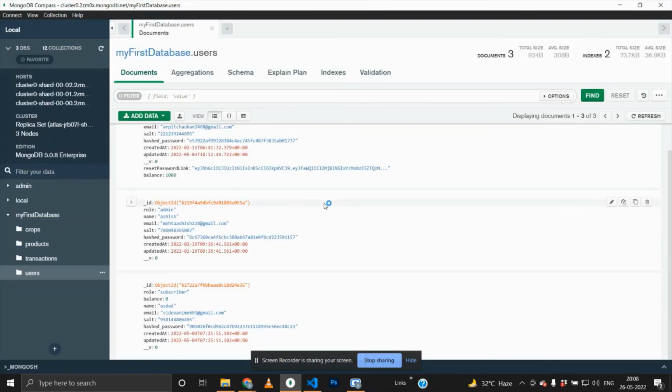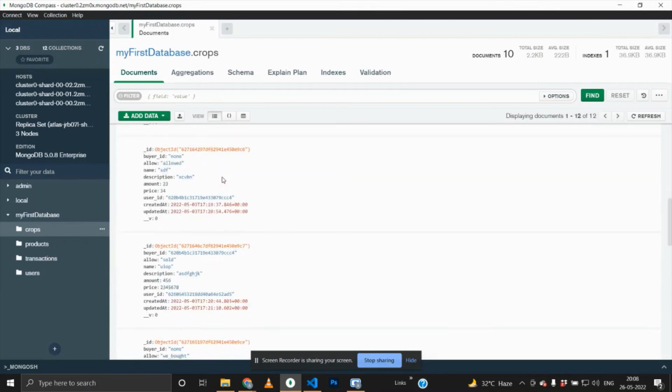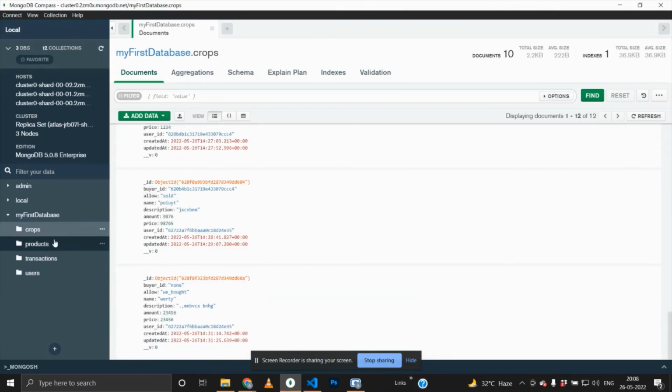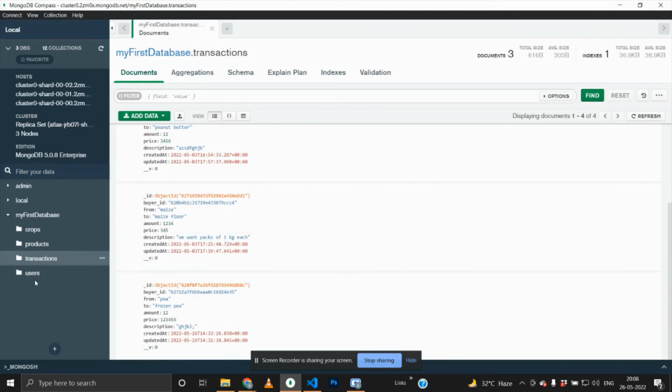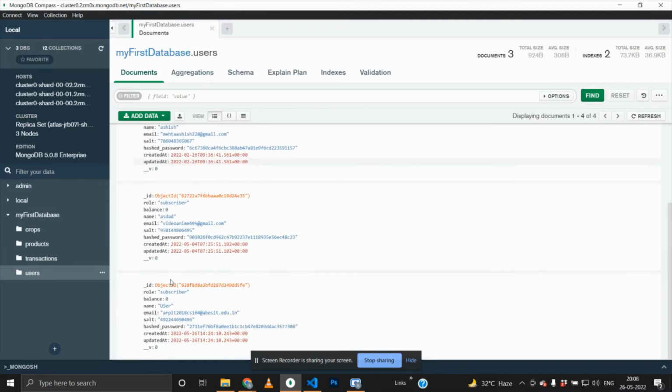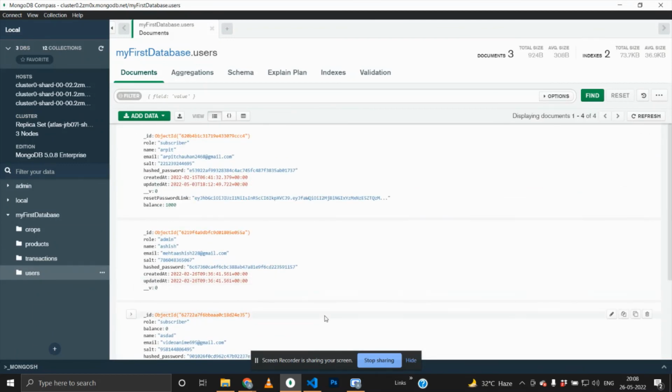And at last, here is our database. Here all the crops are present. These are the products. All the transactions which are done are all our users. Hope you really liked our project.